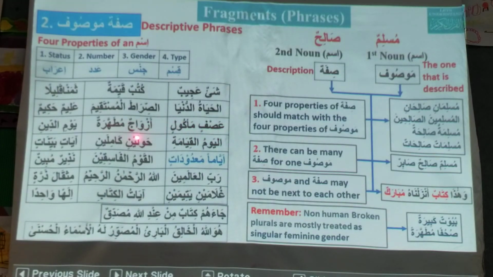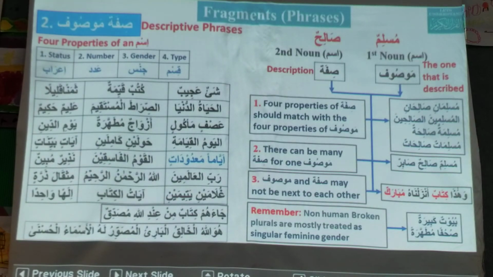And azwajum mutahharatun. This is sifa mawsuf. Why did you say sifa mawsuf? Because azwaj is a broken plural, and mutahhara is feminine and singular. The translation is purified wives.